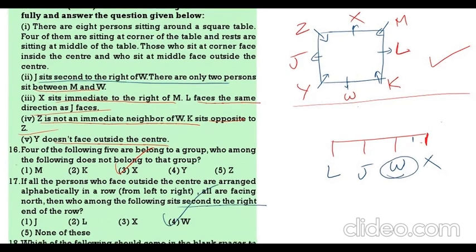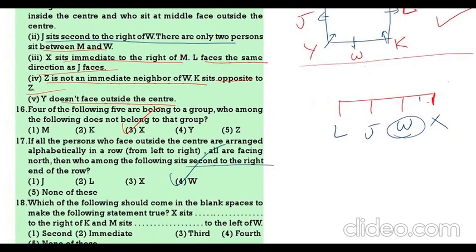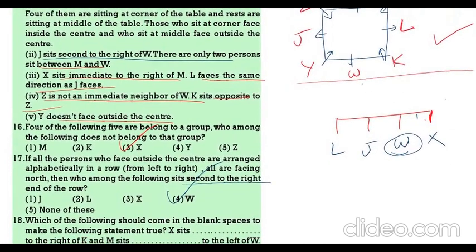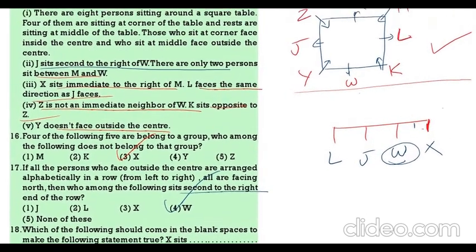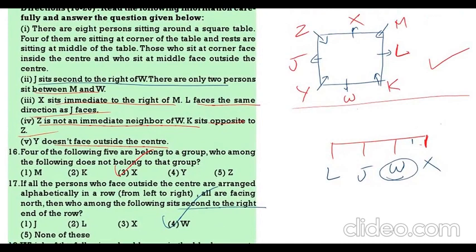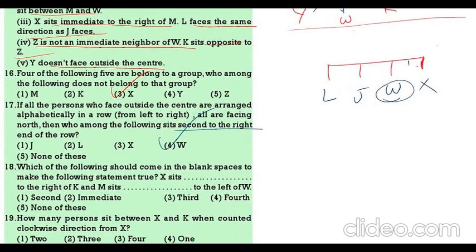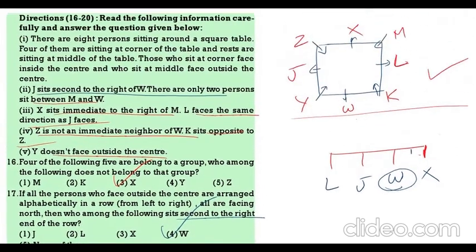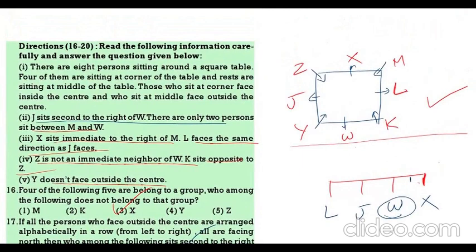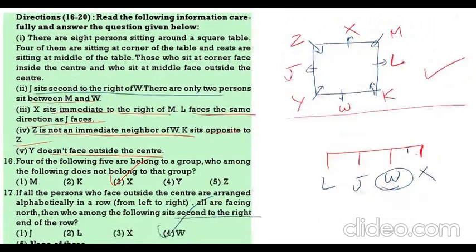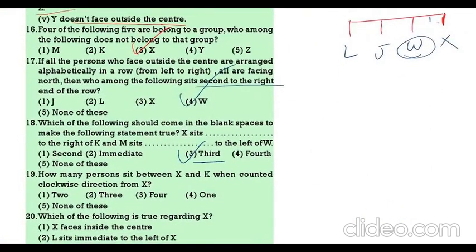Next question. Which of the following should come in the place of the question mark? X sits dash to the right of K. So X sits third to the right of K. This is K, 1, 2, 3. So X is sitting third to the right of K and third to the left of W. How many persons are there between X and K when counted in the clockwise direction from X? Clockwise means left side. So between X and K there are 2 persons, M and L. So there are 2 persons in total.